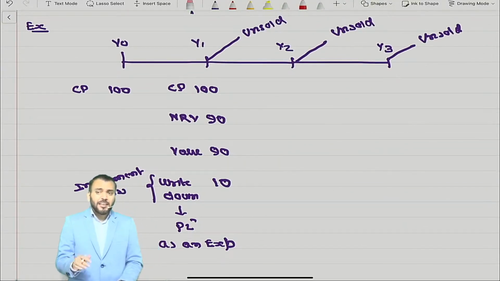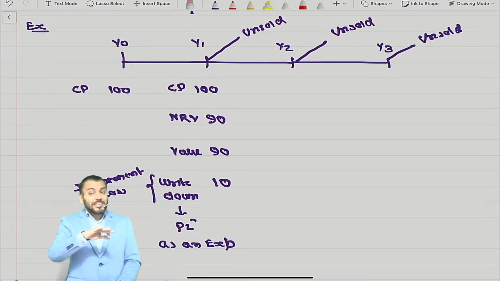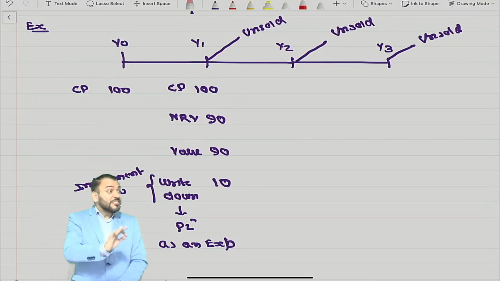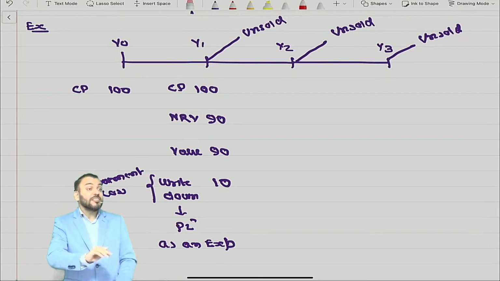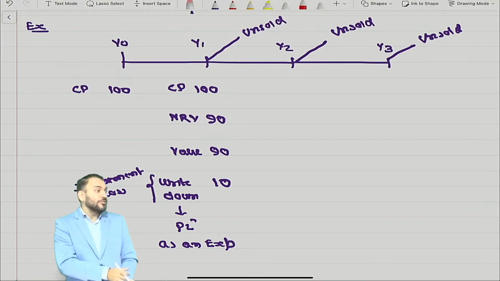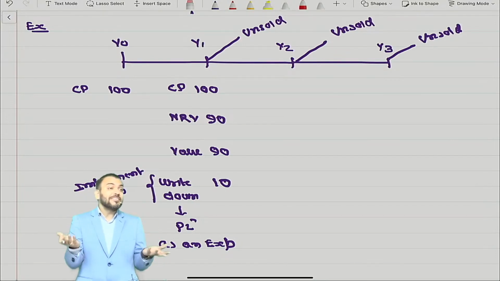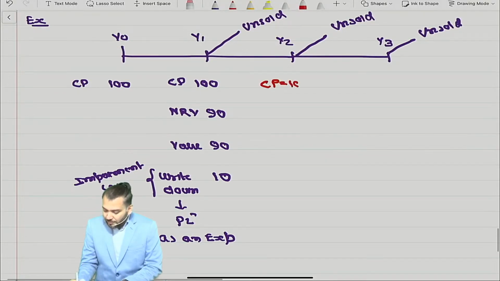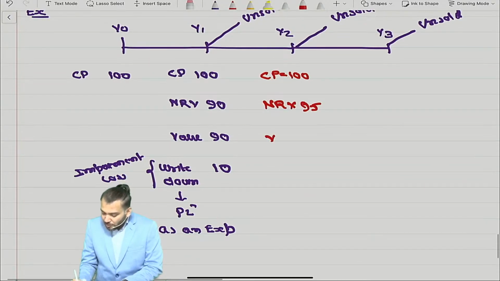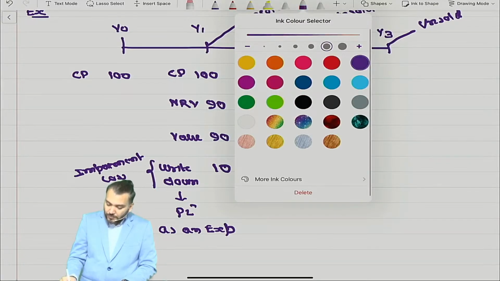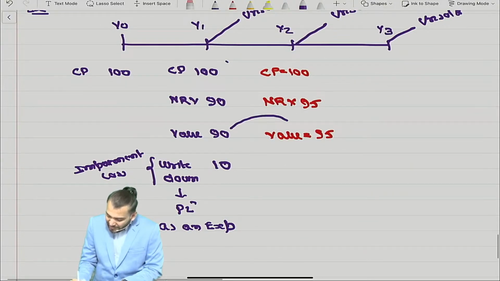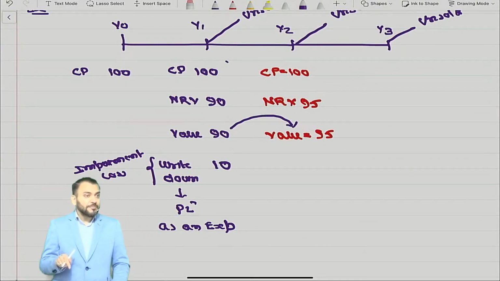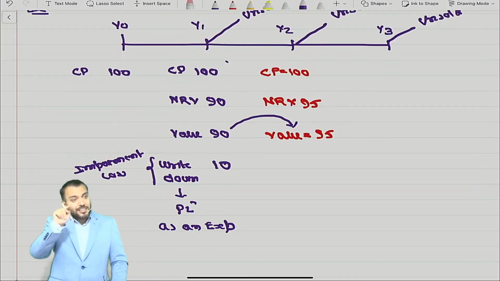Then suppose in the second year it remains unsold. Once again we'll do a reassessment of NRV. NRV may change. It might further decrease, or it may improve due to some improvement in the market. Let's say the cost price remains the same, but NRV becomes 95. So value is equal to 95. Now there is an increase in the carrying amount from 90 to 95.